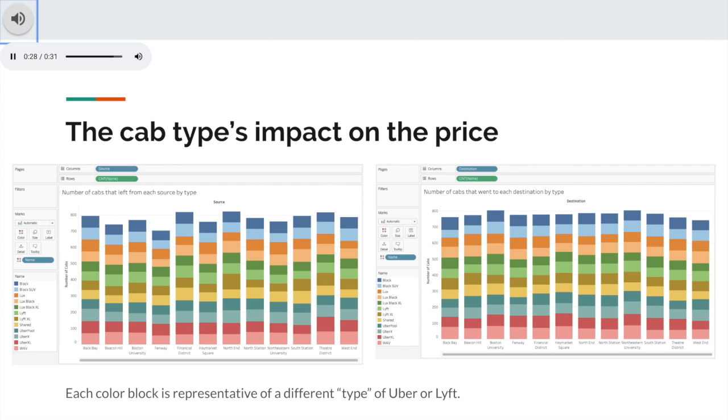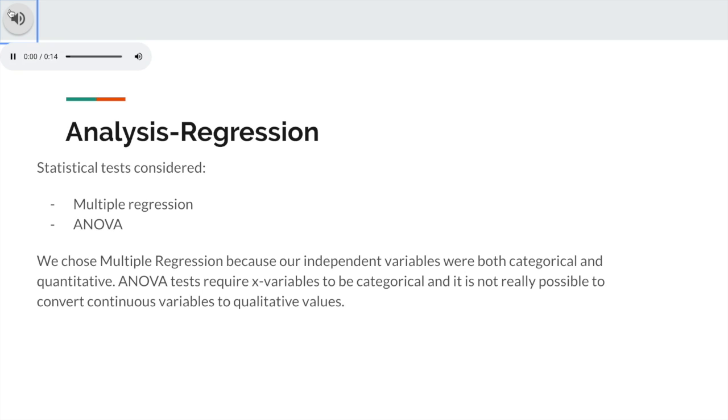Next, we are going to discuss the regression analyses that we ran in Python. Analysis and regression. So the statistical tests we considered were multiple regression and ANOVA. We chose multiple linear regression because it does a better job of measuring how a combination of X variables collectively affect a target value.